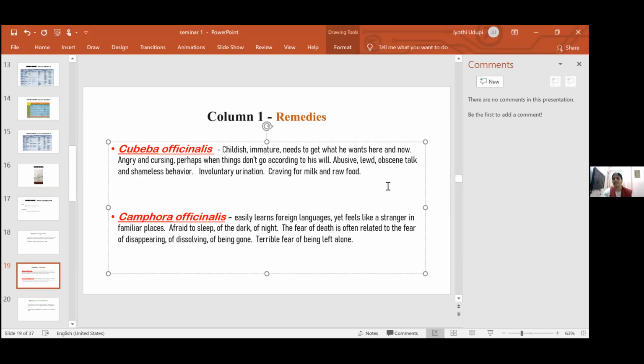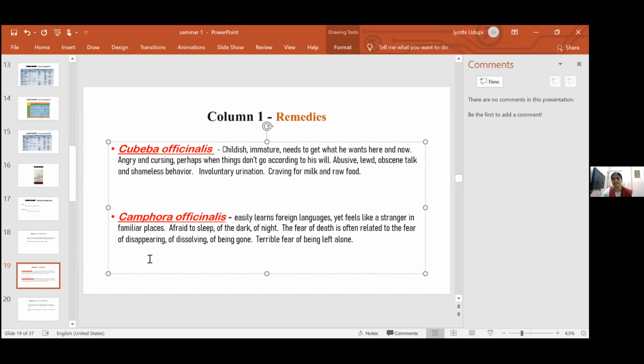But in Tamil, he is trying very hard. Other than Tamil, he is okay with the other languages. So foreign languages, any language which is not his own language. That child is doing very well with Camphora. I have given him only a few doses of 200. I was also surprised because in cities, you don't go to others' houses so often. But with playing time only, he has learnt this other language so well.